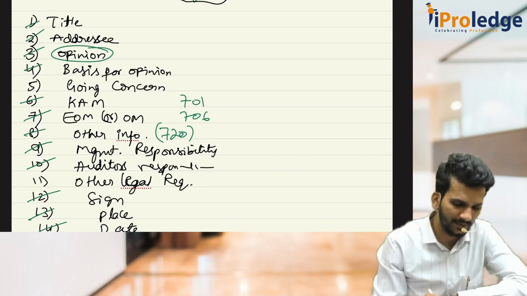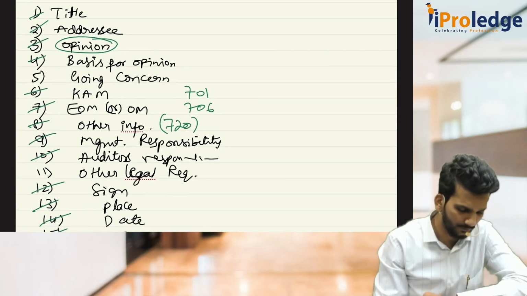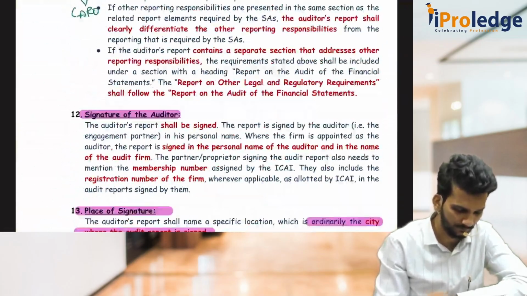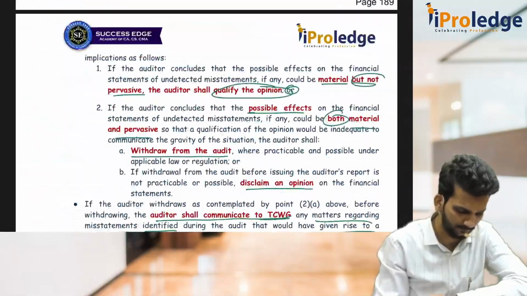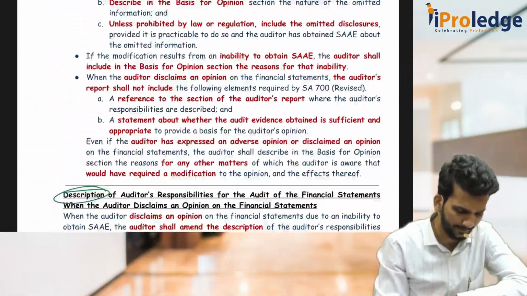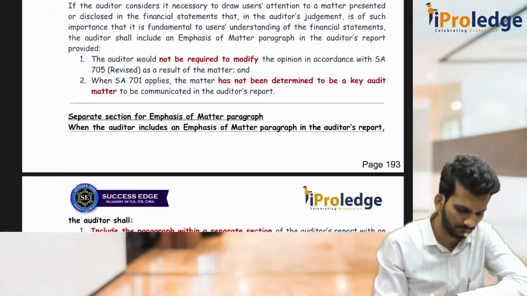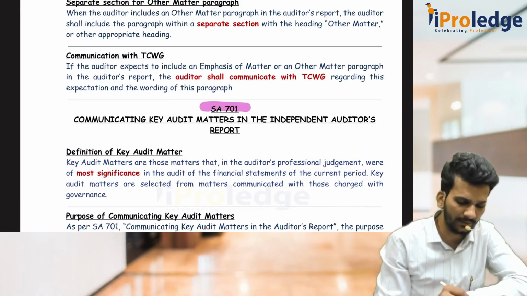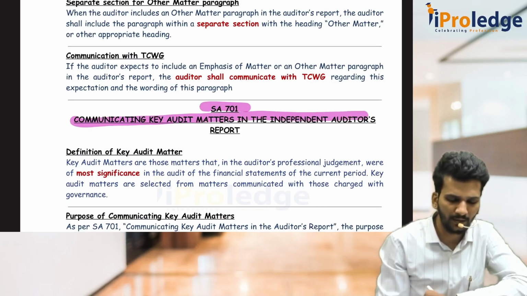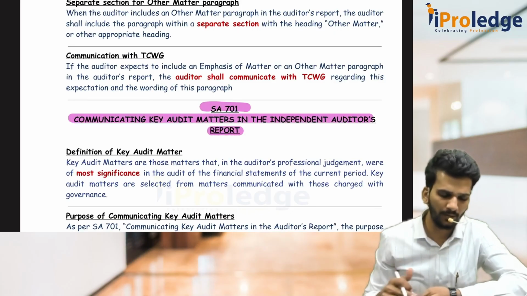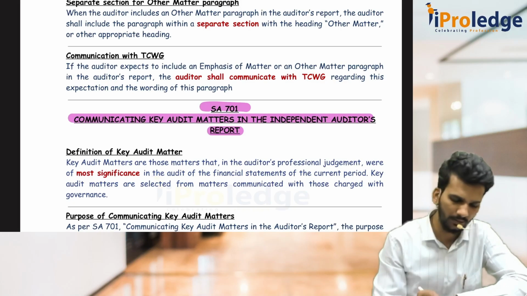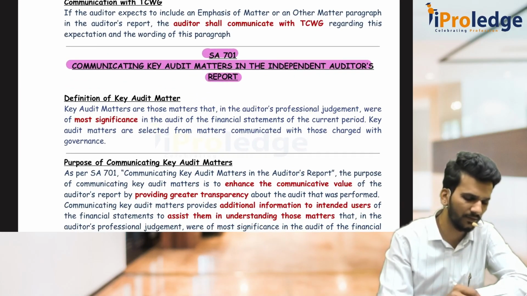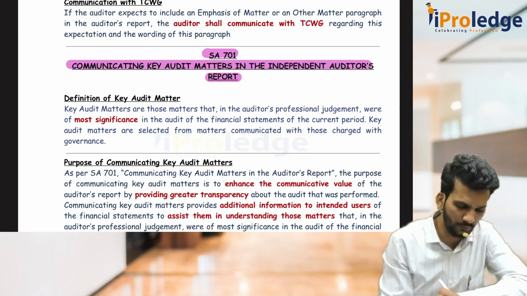So now we will discuss key audit matter and emphasis of matter paragraph. So, communicating key audit matters in the independent auditor's report. Again I am repeating, you have to remember the standard name as well as the standard numbers from which it is dealing. Now first of all we should discuss what is key audit matter.